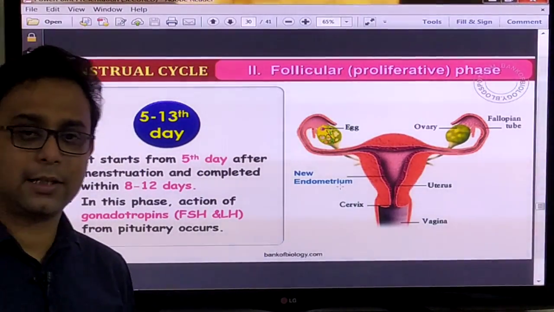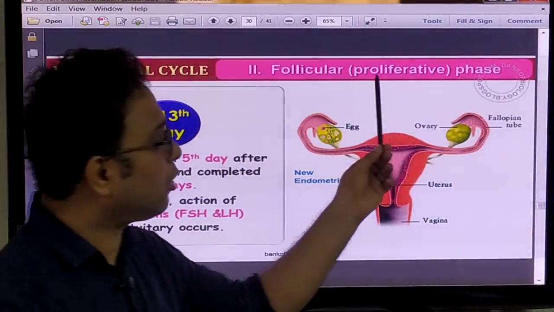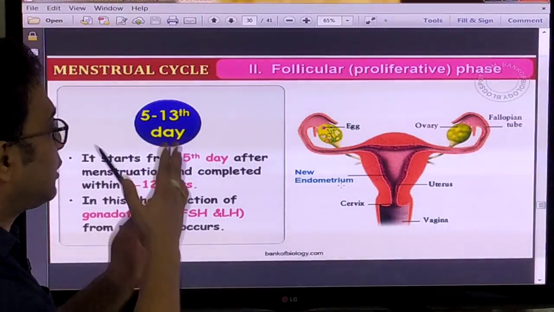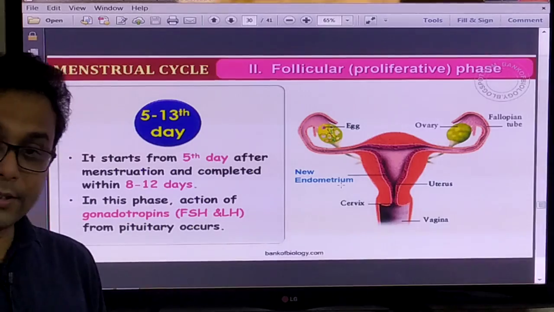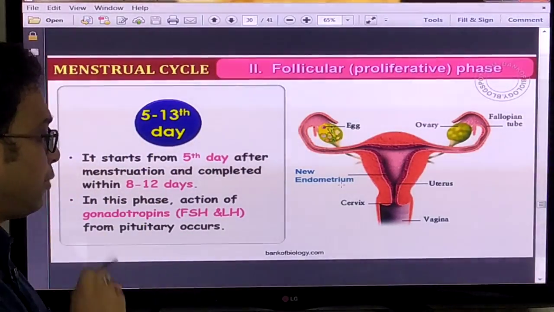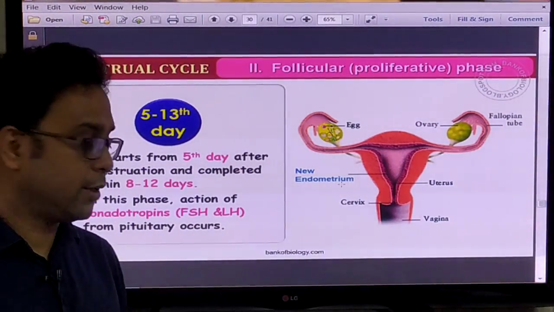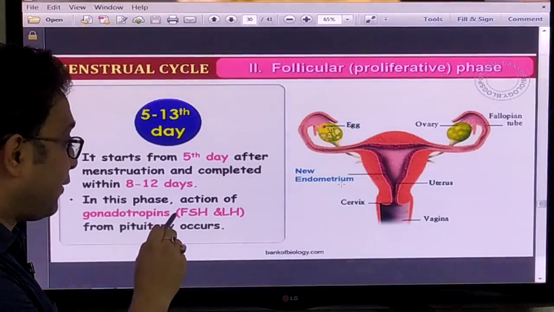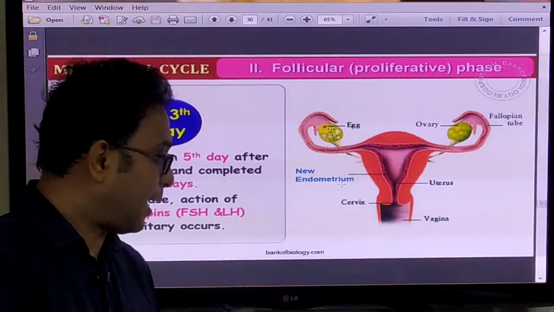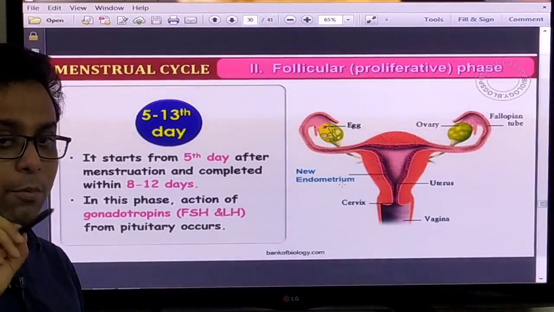Now, very important, the second phase of the menstruation cycle, that is the follicular or proliferative phase. In that phase, it happens from day 5 to 13. It starts on the 5th day after the menstruation and completes in 8 to 12 days. But in that time, two important hormones are there: FSH and LH, that means the follicle stimulating hormone and the luteinizing hormone. These two hormones take a very important role.